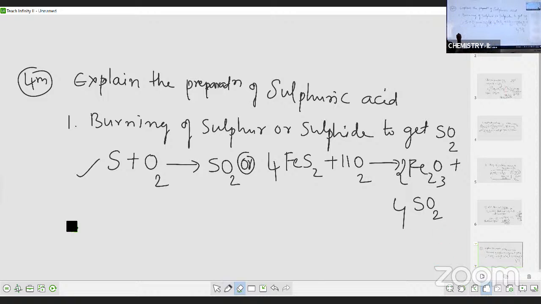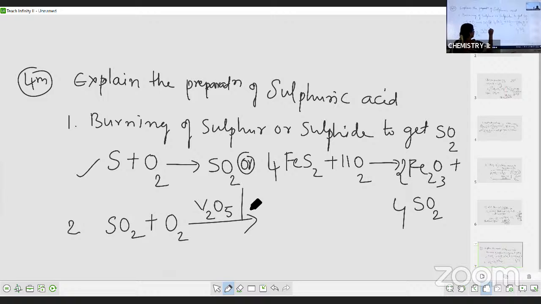Then step 2. Step 2 क्या है? So sulfur dioxide is going to react with the oxygen, right? In the presence of catalyst, vanadium pentoxide, or we can take platinum. Okay, the chemical which catalyzes the reaction is vanadium pentoxide or platinum. Temperature 400 to 450 degrees Celsius and pressure 1.5 to 2 atmospheres.